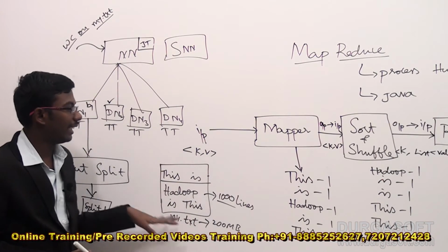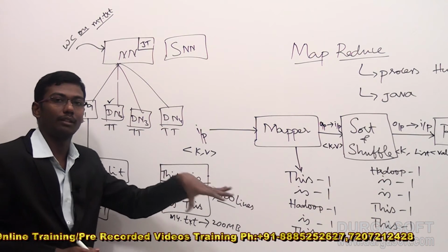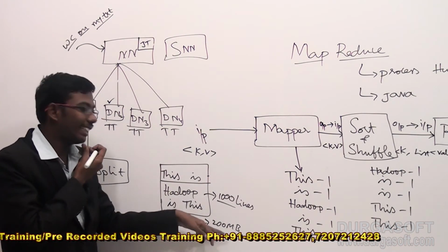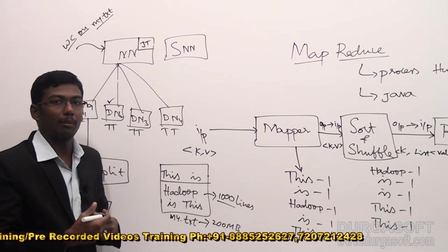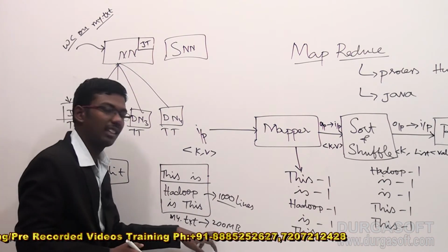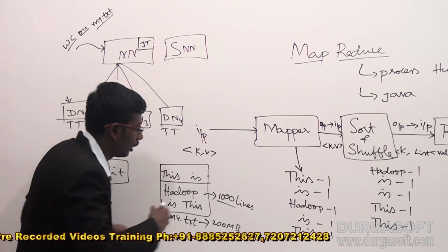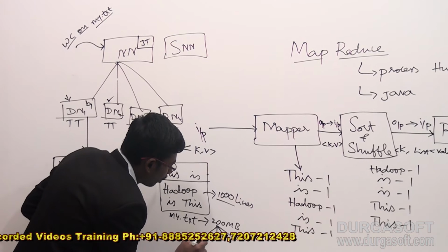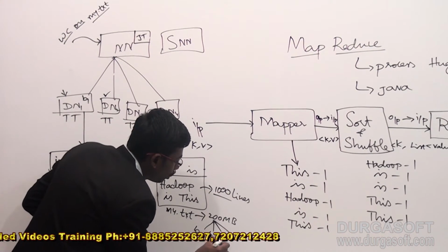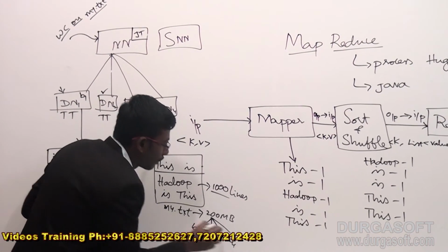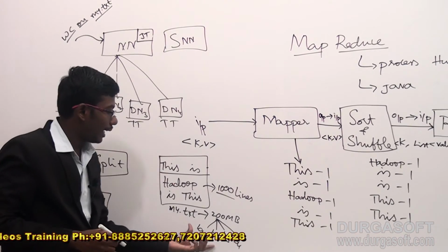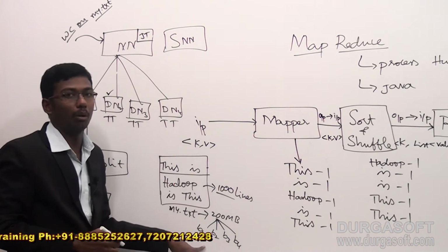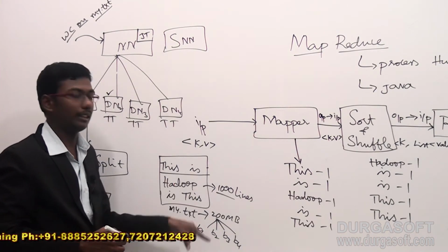First of all, the data in HDFS we have to take in terms of blocks only. We never take the data by MB or terabytes like that. We have to explain in terms of blocks only. How many blocks may be needed? 4 blocks: B1, B2, B3, B4. 4 blocks may be needed, and this is the actual data information. It may be replicated as 12 blocks, as the default replication factor is 3.